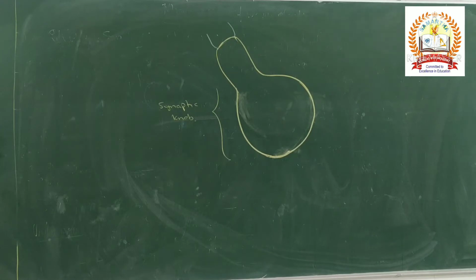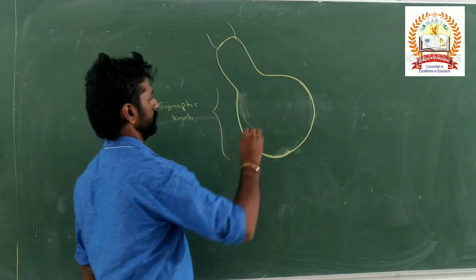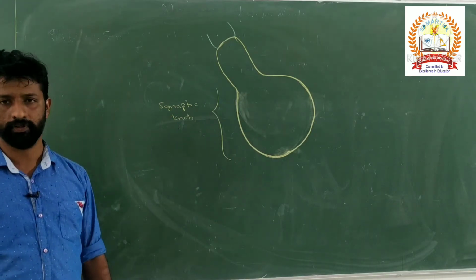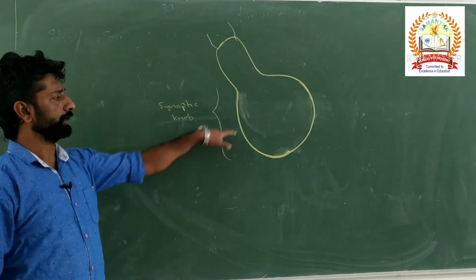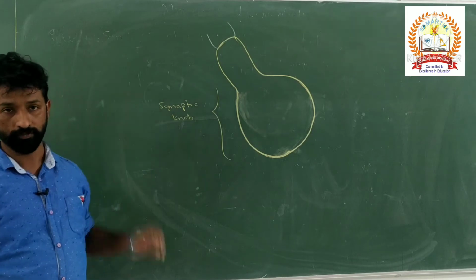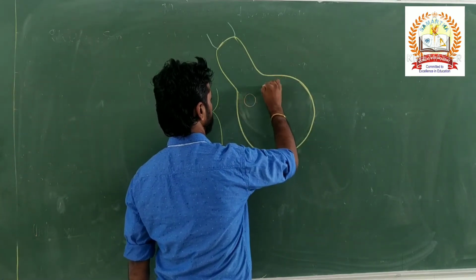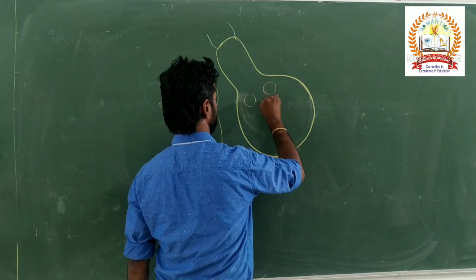Axon endings. The axon endings give rise to bulb-like swellings, which are called synaptic knobs. What will be present in this synaptic knob? It contains button-like substances. What are these called?